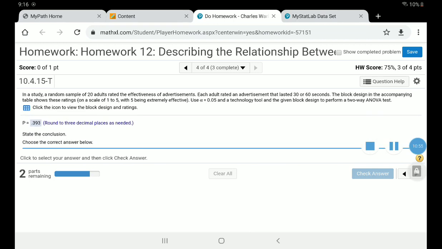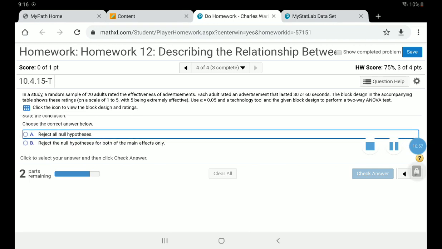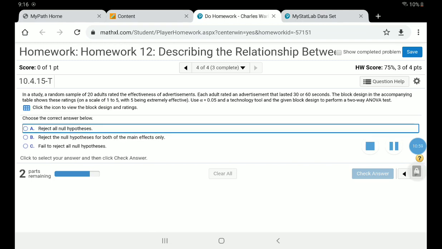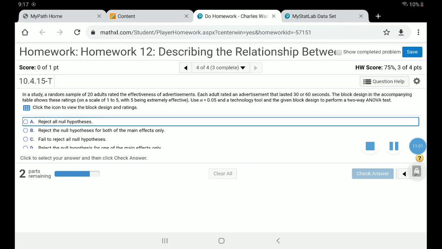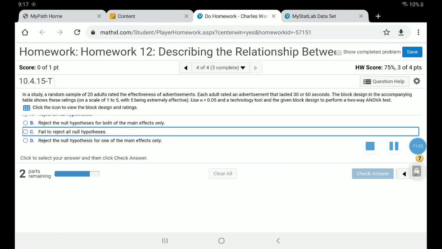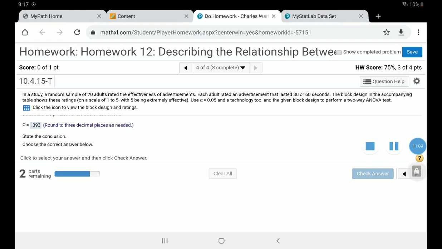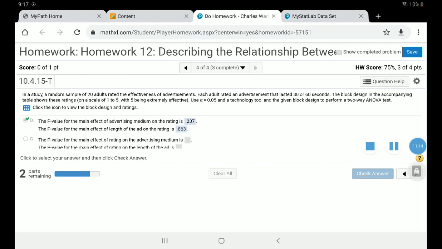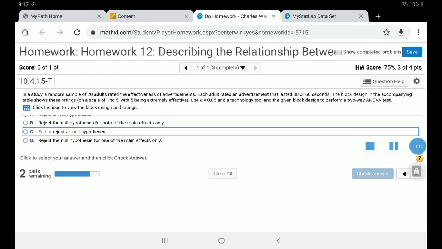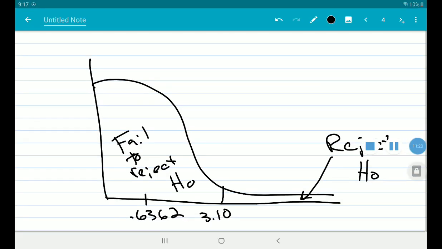So, what kind of conclusion can we make? Reject all null hypotheses? Well, let's see what we got. I think I'm going to go with p-values here. Let me remind you about p-values.